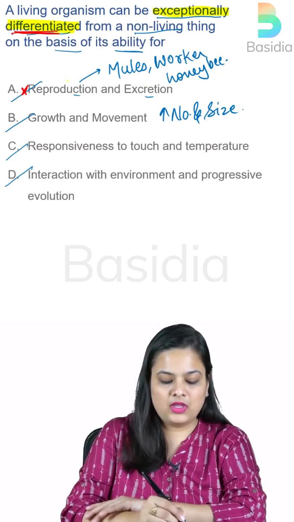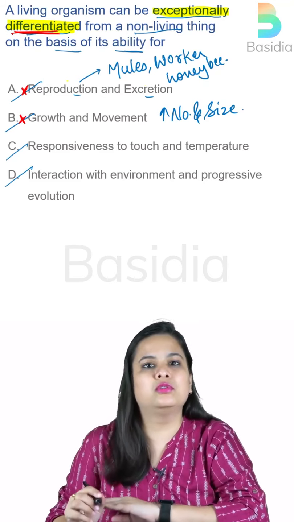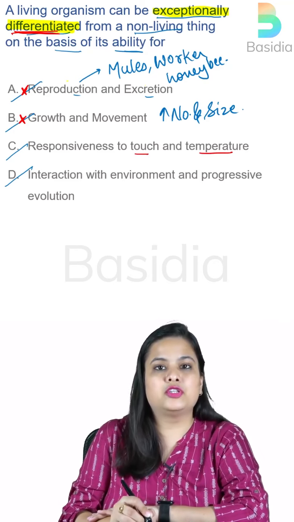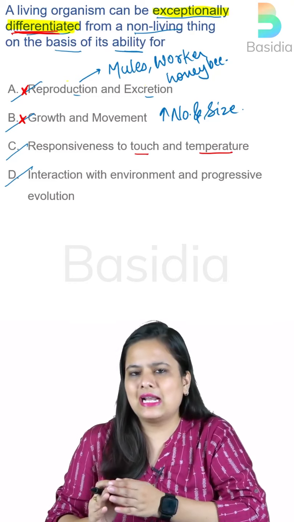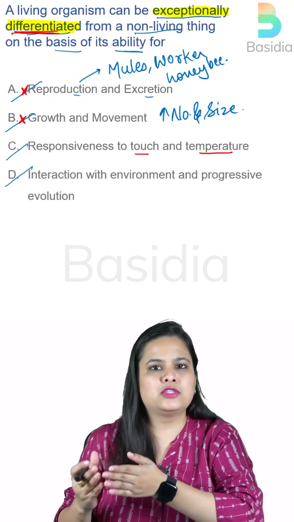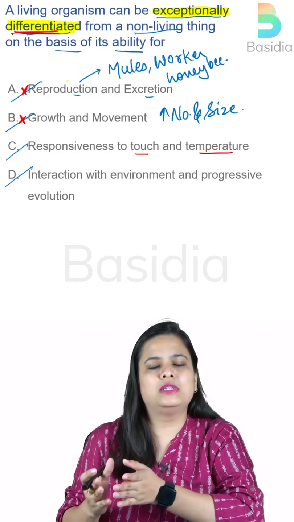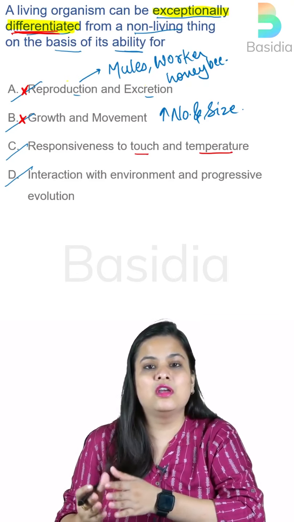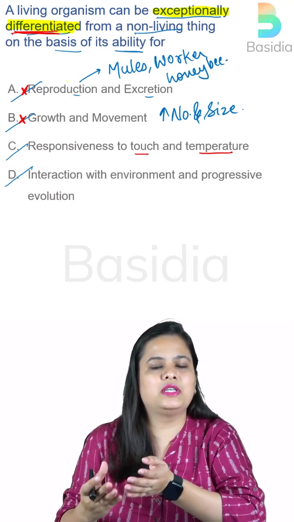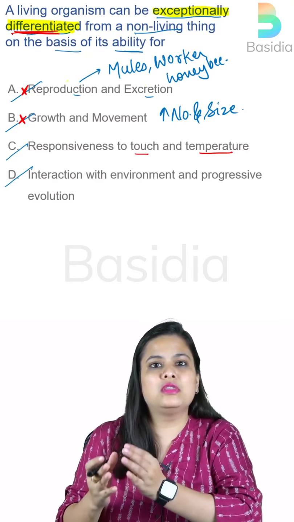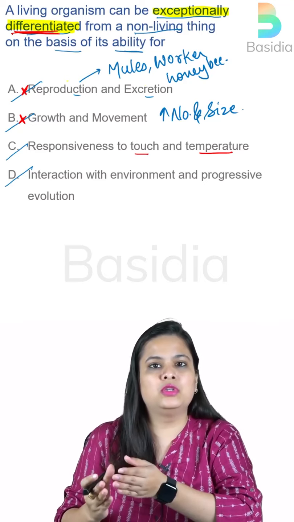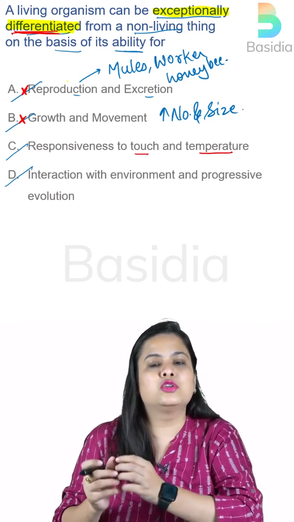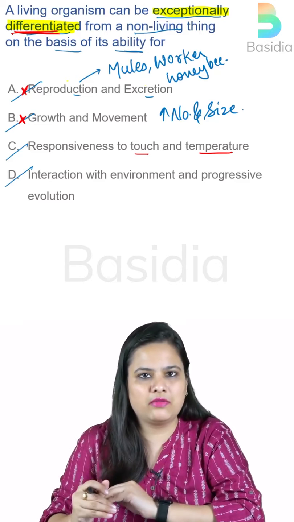So our option B is also eliminated. Now, responsiveness to touch and temperature. What exactly is responsiveness to the change in the environment? Let's say, for example, for us humans, if there is a sudden increase in the temperature, we tend to switch on our ACs, we tend to sweat a lot, right? So this is responsiveness to the external environment, and when it's cold we start to shiver, right? So this is responsiveness to the outer environment.